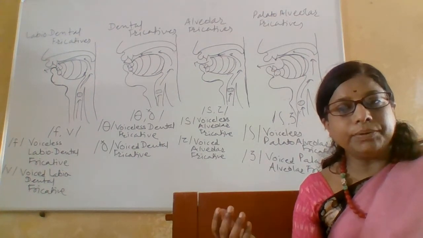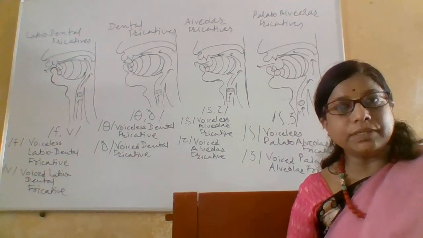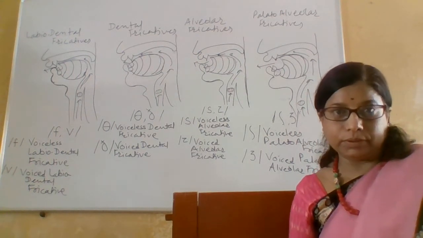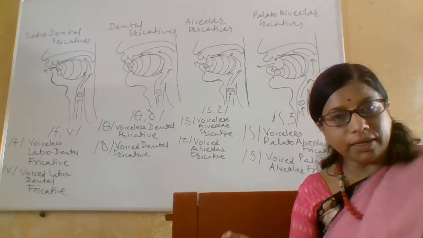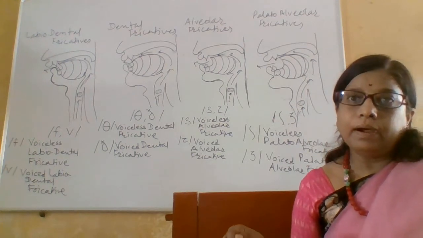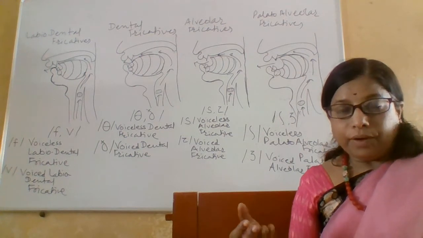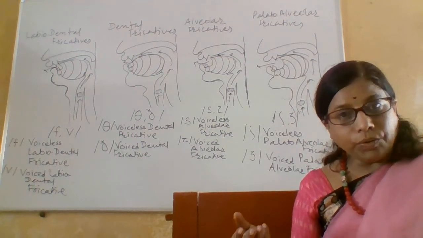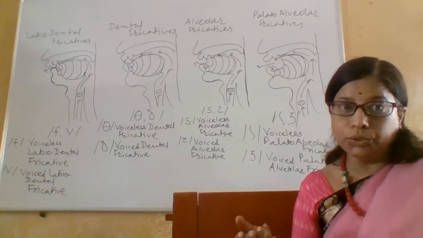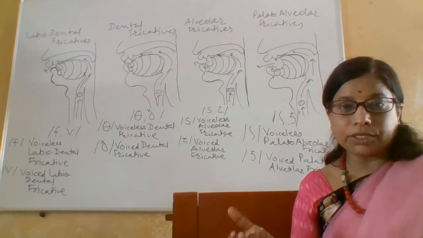Let us try to understand how these fricatives are produced, and why they are known as the fricatives. Fricatives is the label given according to their manner of articulation. In the word fricative, the base word, the root word, is friction, gharshan.